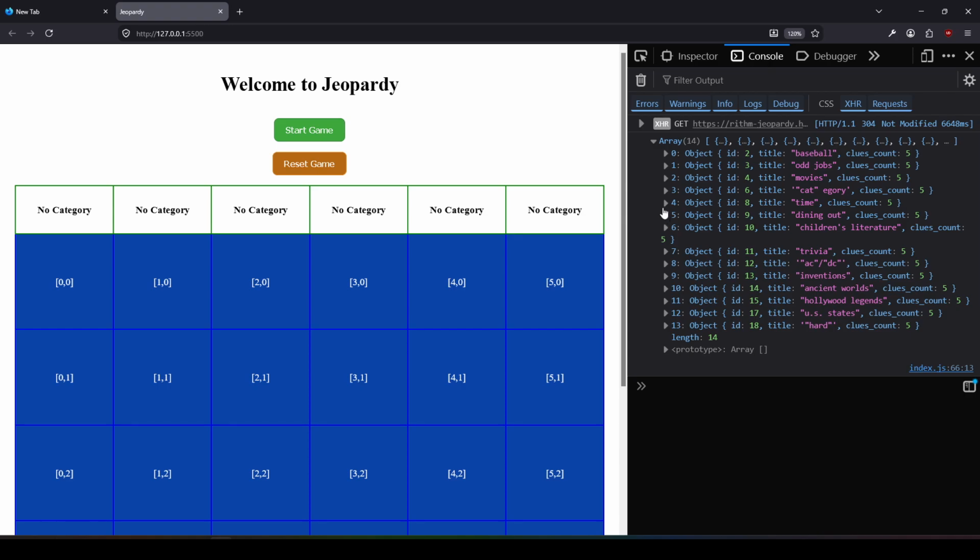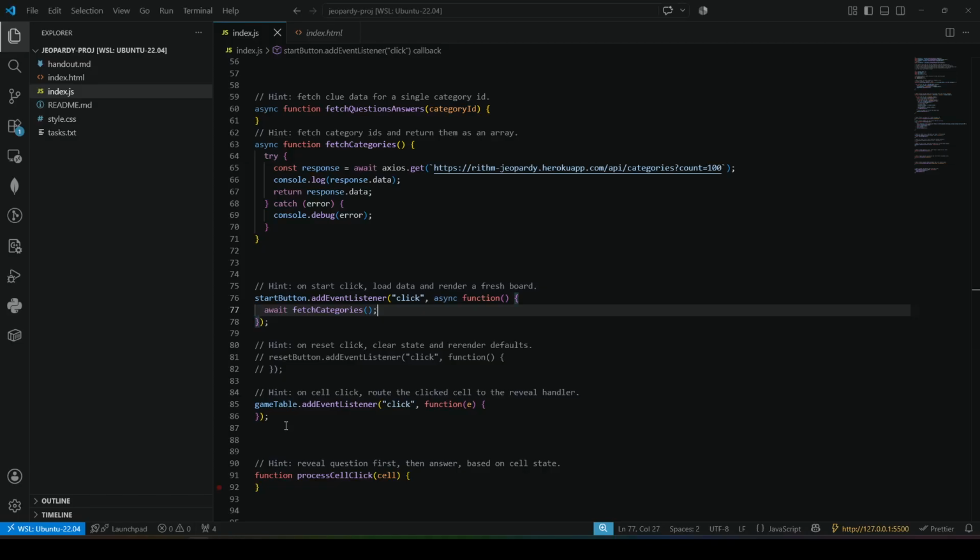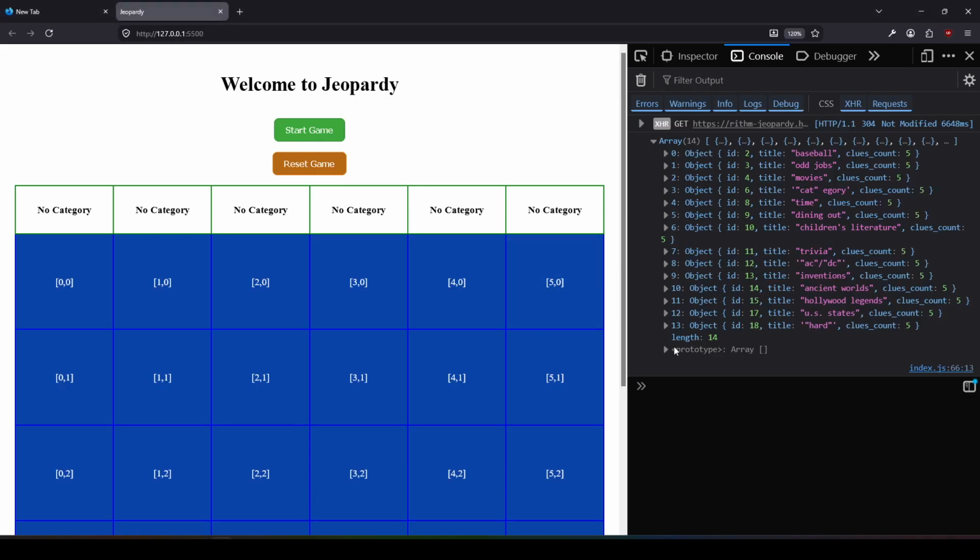Okay, so we have some categories, right? So this is what I meant from before. If we only left it at column count 6, we would only get the first 6 categories. Here we have up to 13, and before we used to have a Jeopardy API, I think it was JService. Now we have a really lean one.